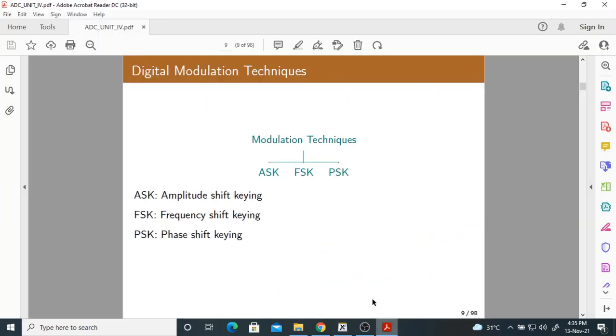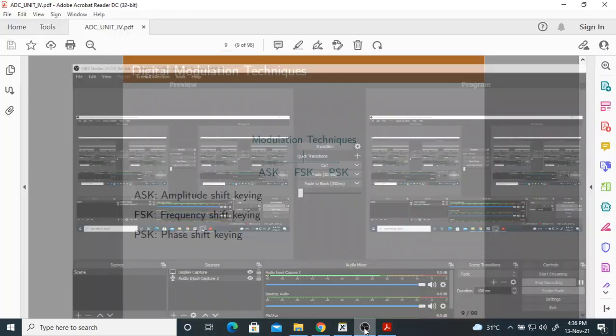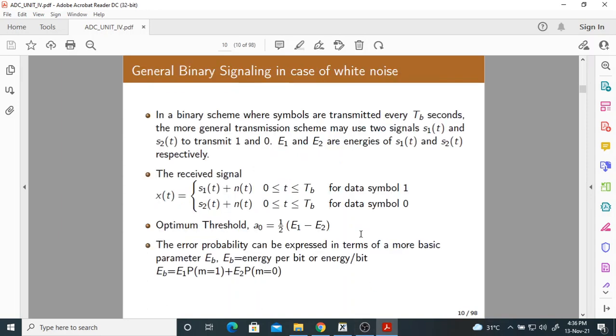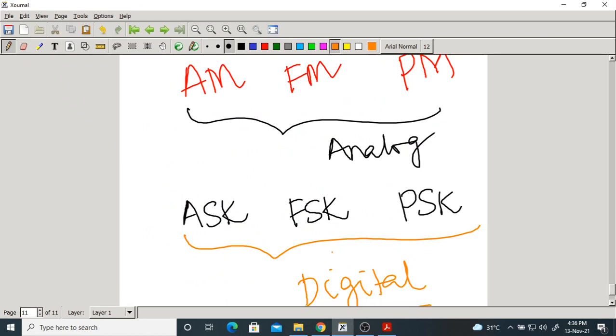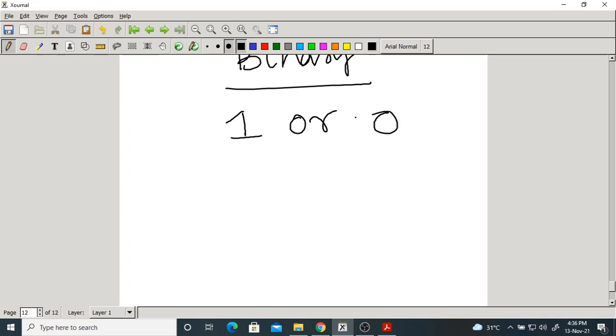What are they called? ASK means amplitude shift keying, FSK means frequency shift keying, and PSK means phase shift keying. In this course we study only binary techniques. Binary means we transmit only two distinct symbols. Distinct symbols means either 1 or 0. We transmit either 1 or 0.